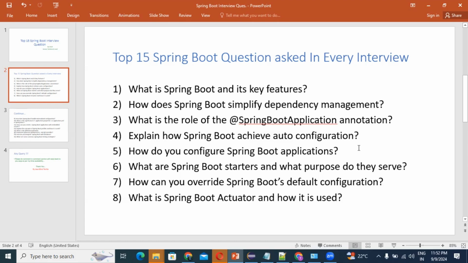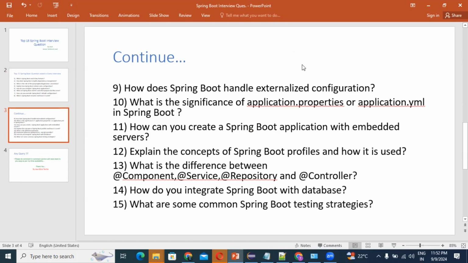Right guys, the next question in Spring Boot. How does Spring Boot handle externalized configuration? This is also an important question. Spring Boot handles externalized configuration by allowing properties to be specified outside the application package, such as the jar or war file. This can be achieved through properties files, that means application.properties or application.yaml in the src/main/resources directory. Second, with the help of environment variables, configuring properties via environment variables.